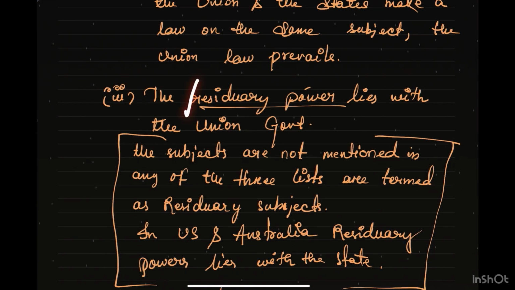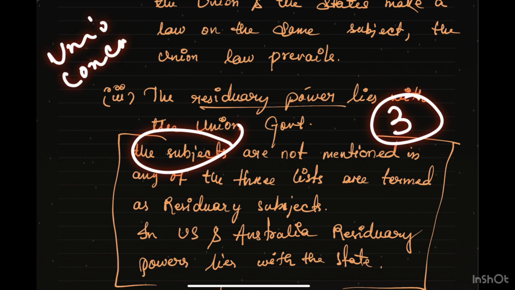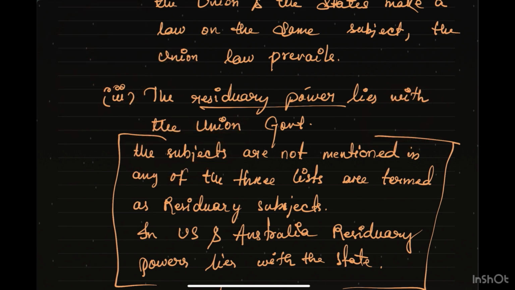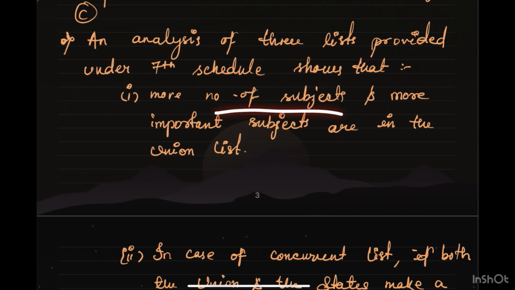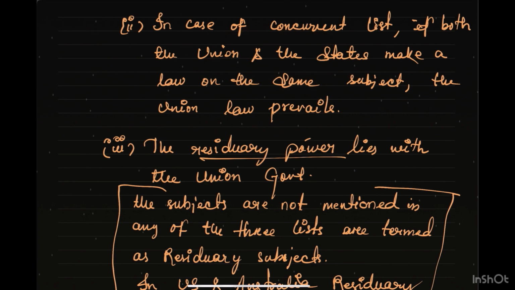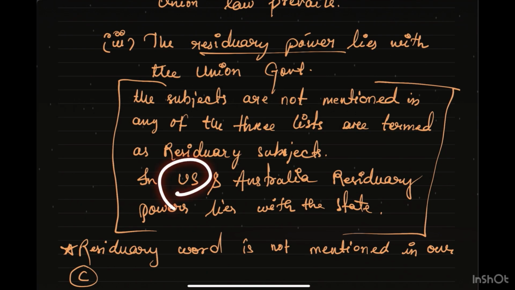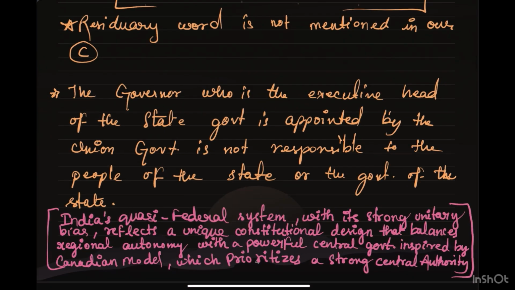Again, the residuary power lies with the union government. So what is residuary power? Residuary power is nothing but the subjects which are not mentioned in the 3 lists. We have the union list, concurrent list, and state list. Other than that, if there are other important subjects, they lie under residuary power. For example, IT, because at the time of making of the constitution there was no internet. So the IT sector and artificial intelligence lie under the residuary power. These are some of the reasons why India is quasi-federal, not completely federal. In the USA and Australia, the residuary power lies with the state. Also remember that the word residuary is not explicitly mentioned in our constitution.